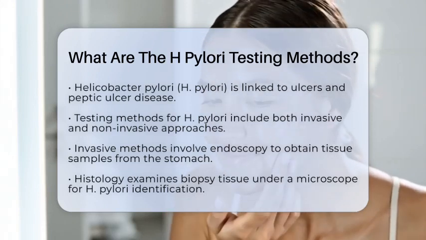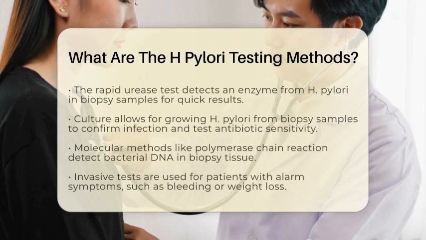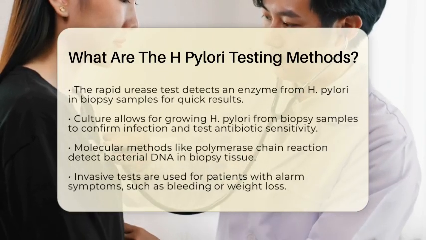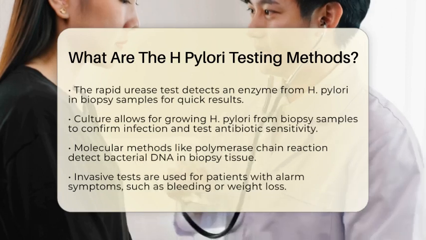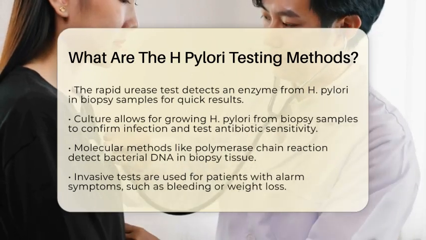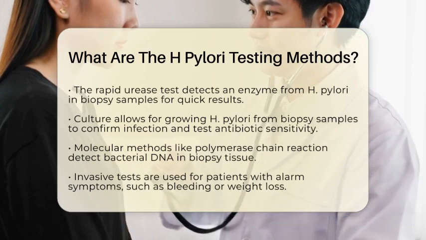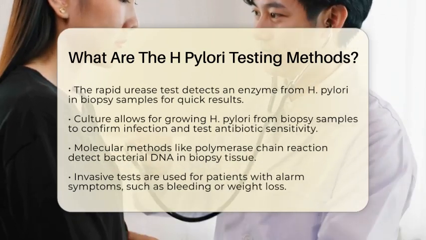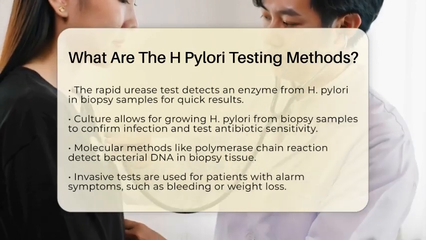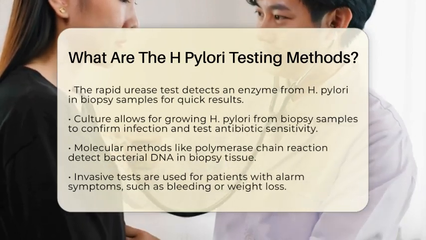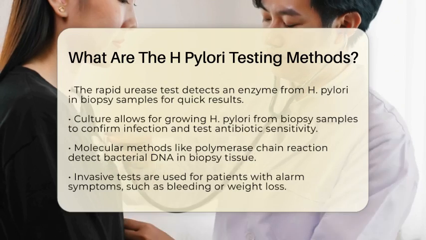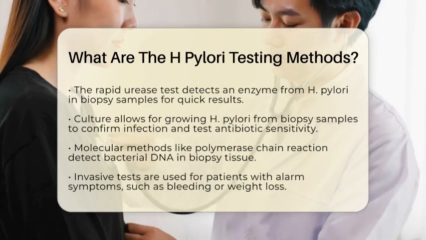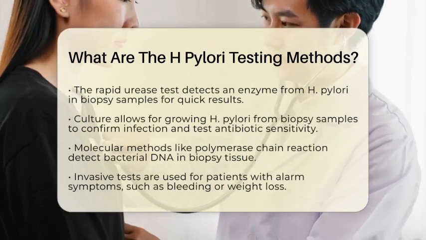Culture is another invasive approach where H. pylori is grown from the biopsy samples, allowing for confirmation of infection and testing for antibiotic sensitivity. Molecular methods, like polymerase chain reaction, can detect bacterial DNA in the biopsy tissue, which is useful for diagnosis and understanding antibiotic resistance. Invasive tests are typically reserved for patients with alarm symptoms, such as bleeding, weight loss, or anemia, or when there is a suspicion of gastric cancer.